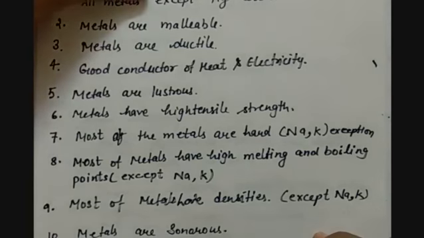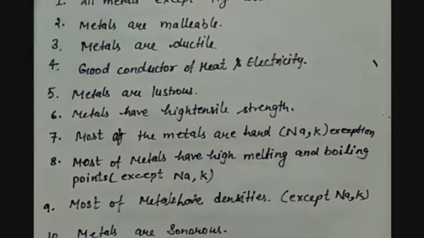Metals have atoms that are strongly bound together, with very little space, very closely packed, so there is a need of more and more energy, or you can say temperature, to break these bonds and let the electrons be free. So that is why melting and boiling points of the metals are very high.